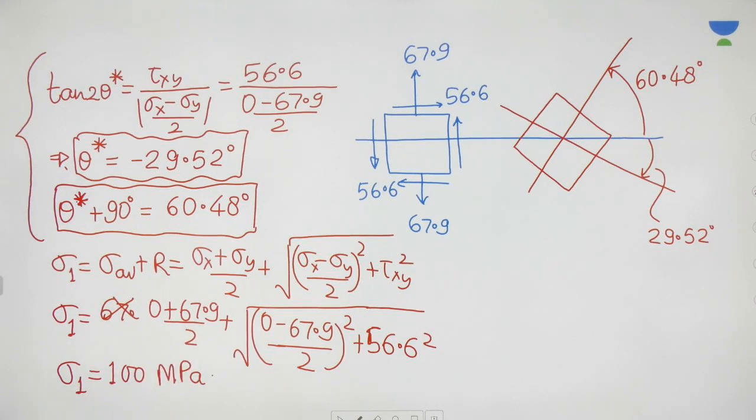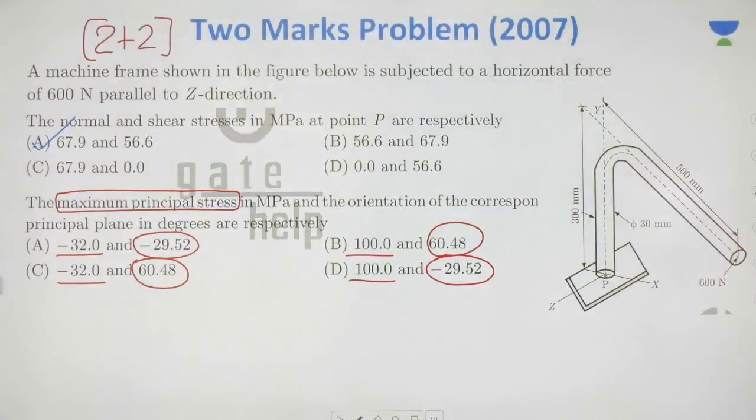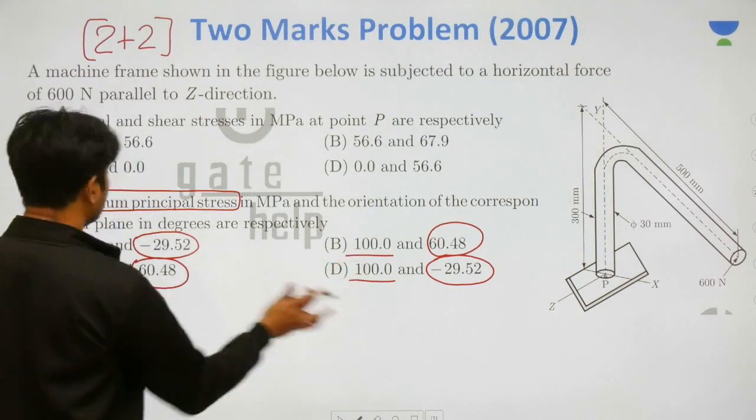Now the bigger question is not what the principal stress value is. The bigger question is whether this 100 megapascal is available at the 29.52 degrees plane or at the 60.48 degrees plane, because 100 is available in two options.